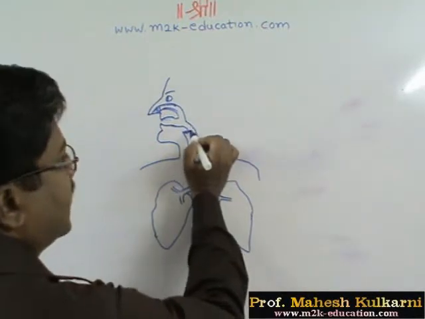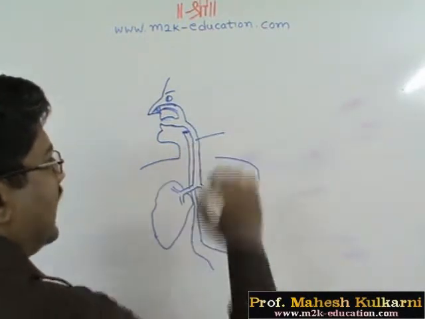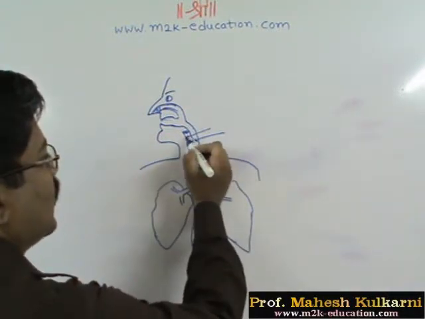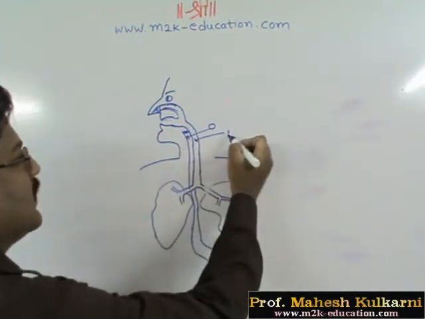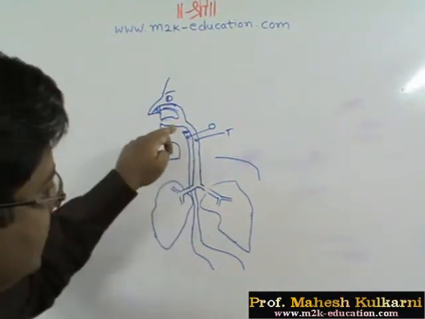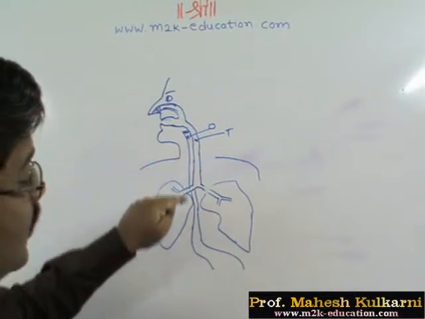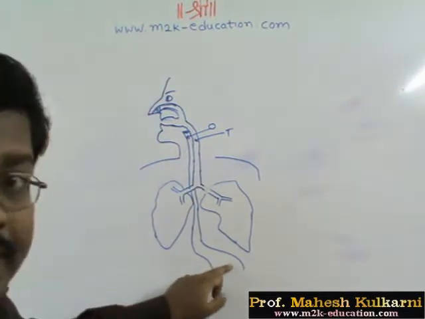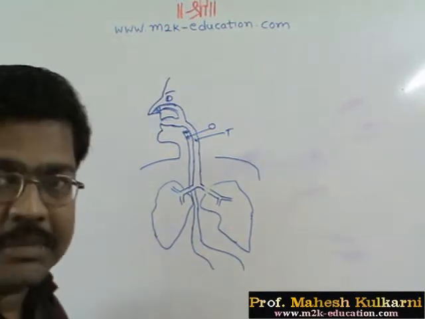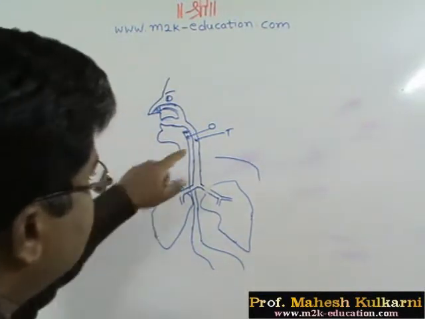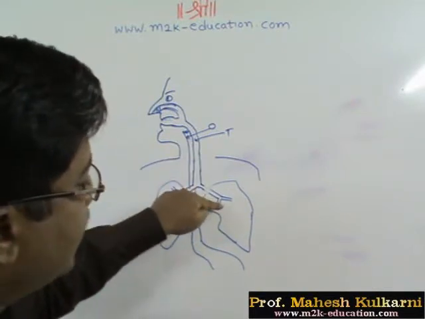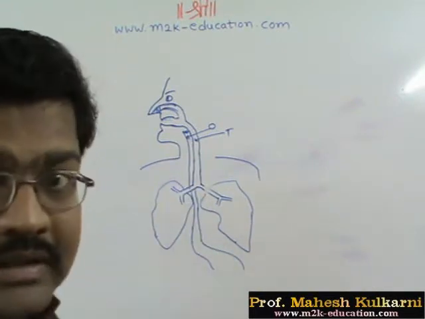One opening is called the trachea or windpipe, whereas the other opening is the esophagus. The esophagus is there to take food from the buccopharyngeal cavity to the stomach region. So this tube passes through the entire chest portion, whereas the other tube is the trachea. This is converted into bronchi and enters the lungs.